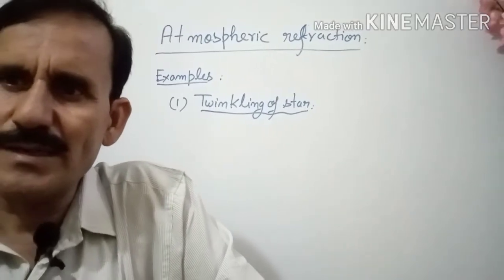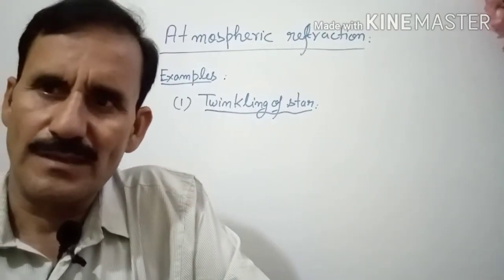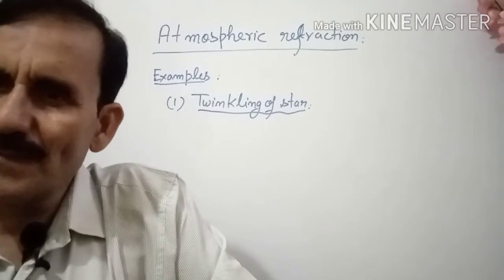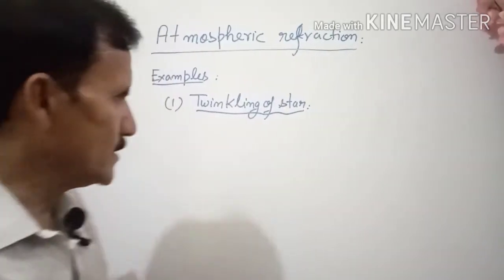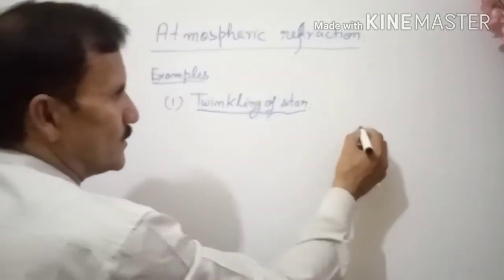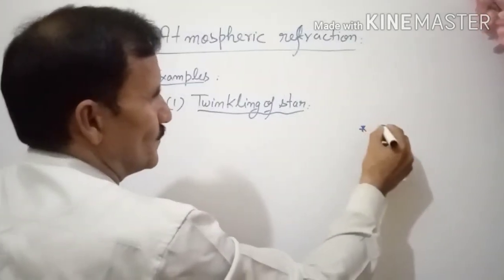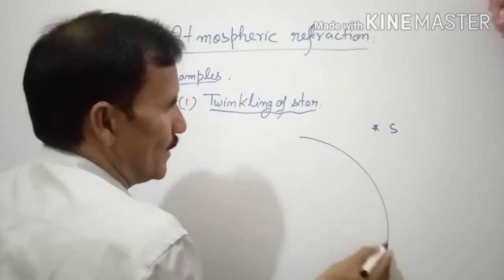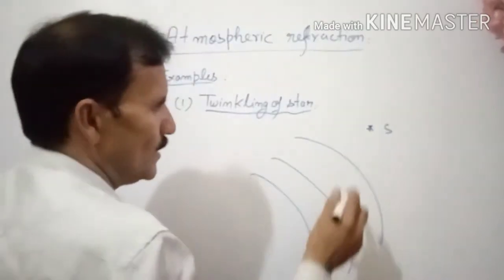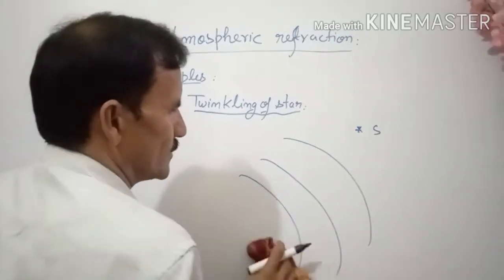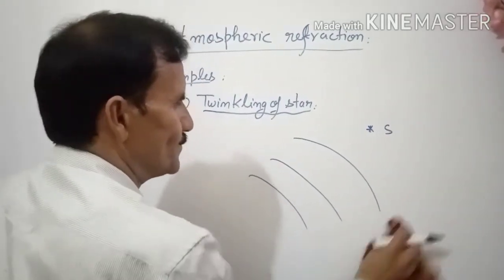Twinkling means light rays are not coming directly, they are shaking. That phenomenon is called twinkling. Let us understand, suppose it is a star and here you are having different layers of atmosphere.